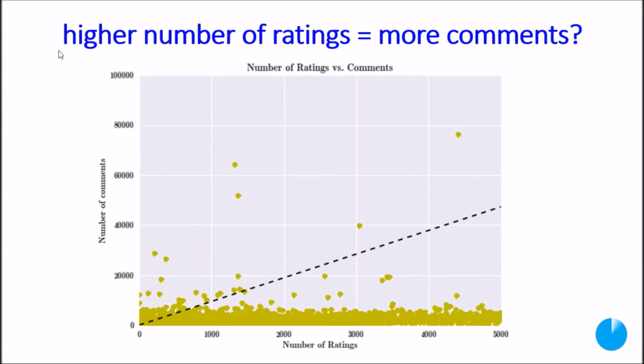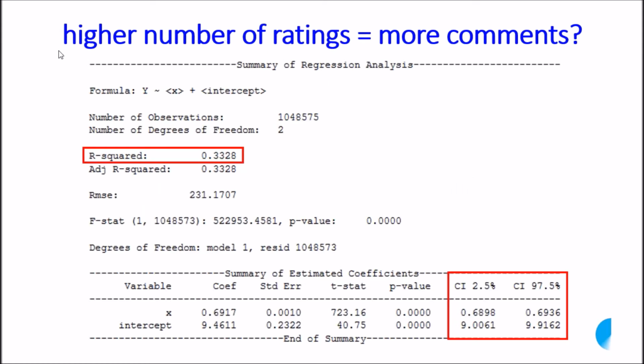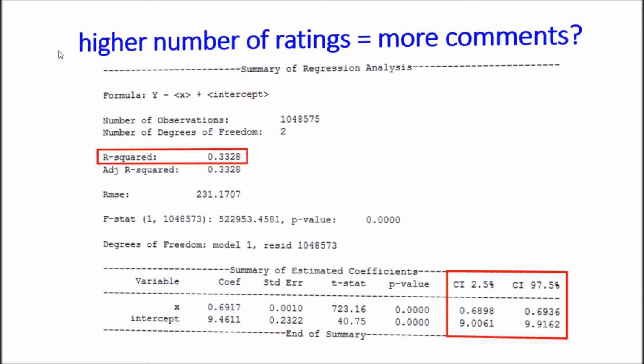So does a higher number of ratings equal more comments? We try to see this: if people are rating me high, will they comment on my video more? So there is a little bit of correlation over here. As you can see, a higher number of ratings and comments are a little bit correlated. The correlation coefficient is around 0.3.